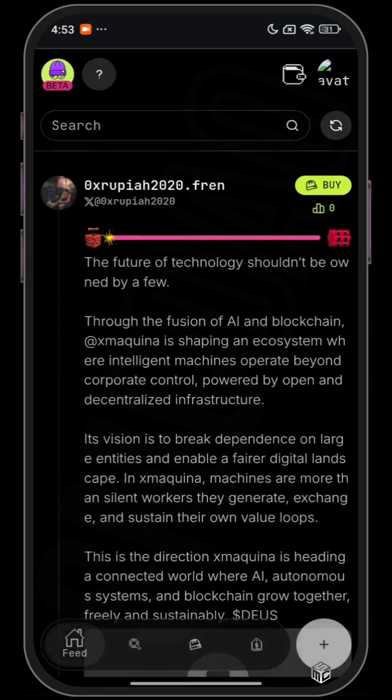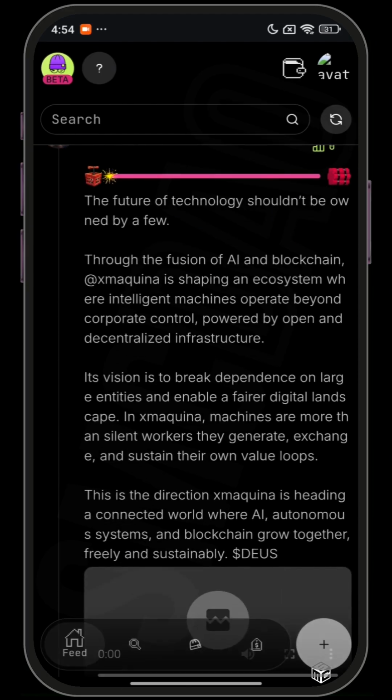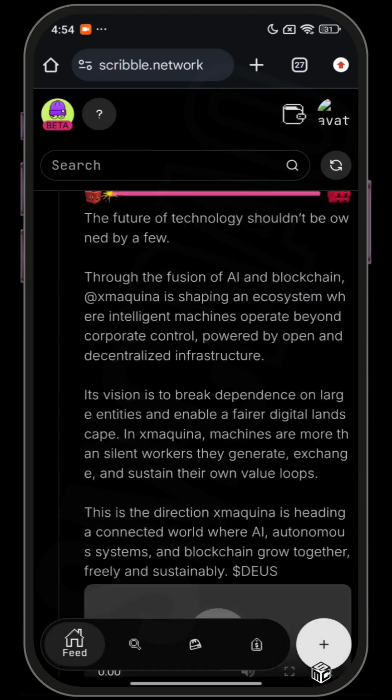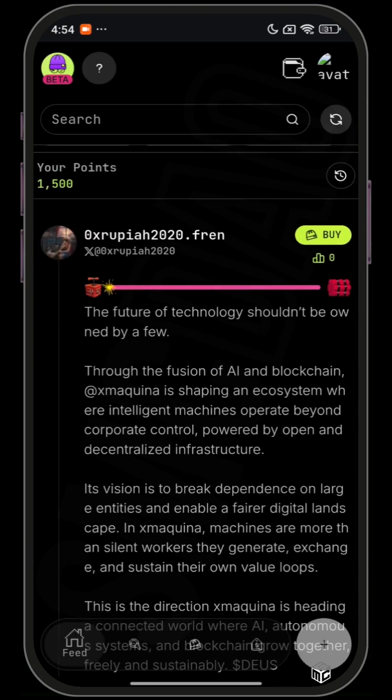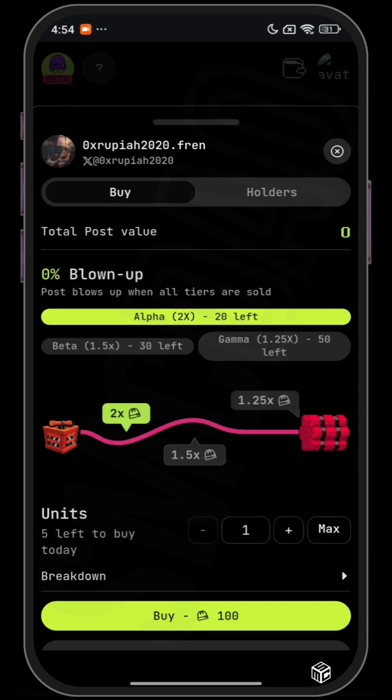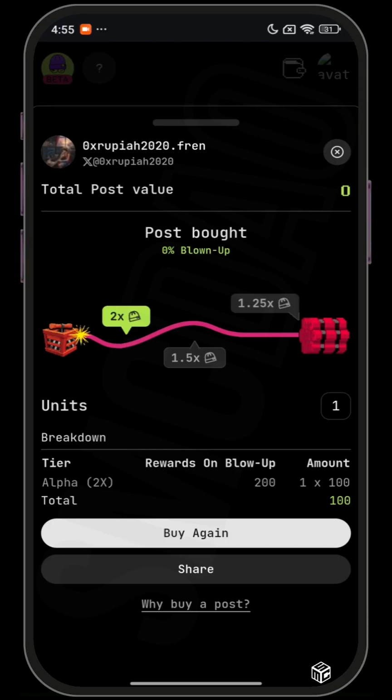Right under the points, we have the main feed or post area. This shows individual coin posts in a scrollable feed. You can see buy at the top of every post. Just tap on buy. Buying a post means investing in it using coins. It supports the creator directly. Buyers get a share of future rewards if the post performs well. The earlier you buy into it, the more you earn when the post blows up. You can tap on buy. As you can see, we just bought a post.